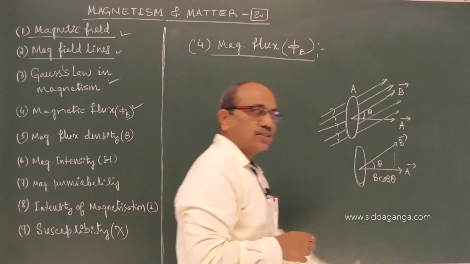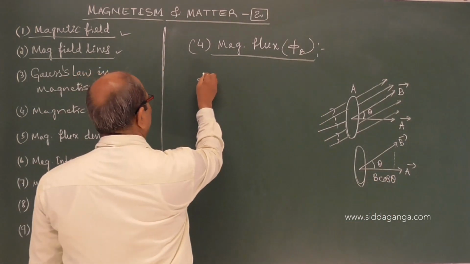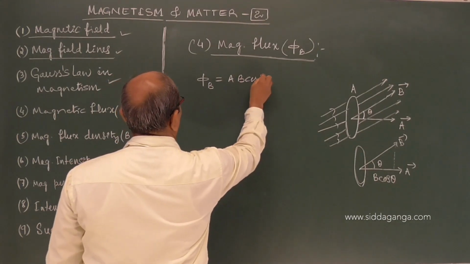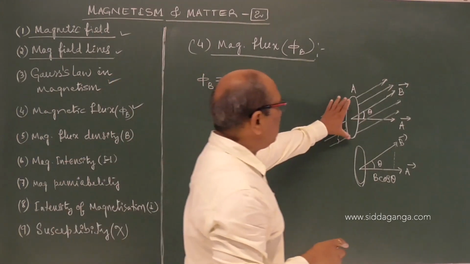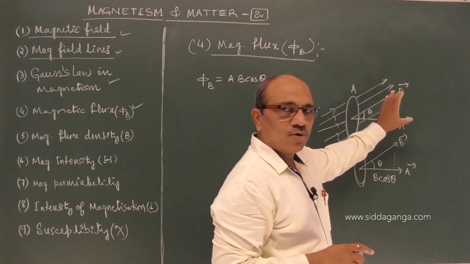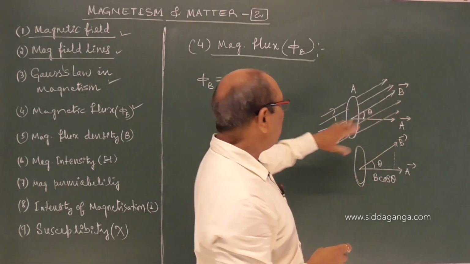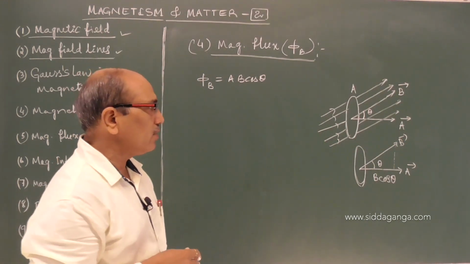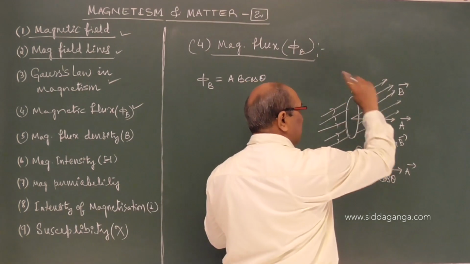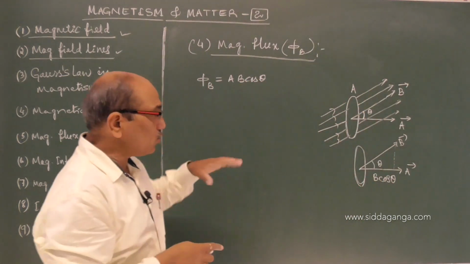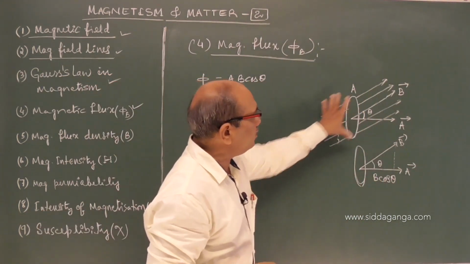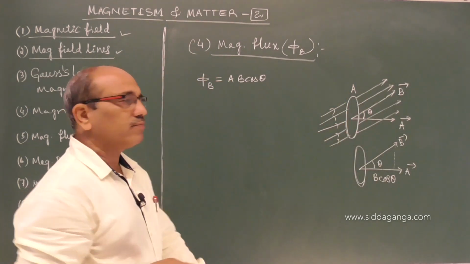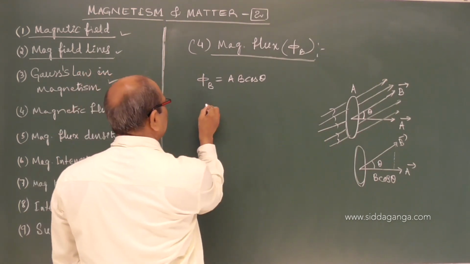The larger the strength, it increases. Therefore, we define magnetic flux as the product A times B cos theta. In a given area, the more field lines, the more the flux. And if you increase the area for the given number, then more area covers in the uniform field, more field lines appear, and that also increases the flux. So this is the general expression.